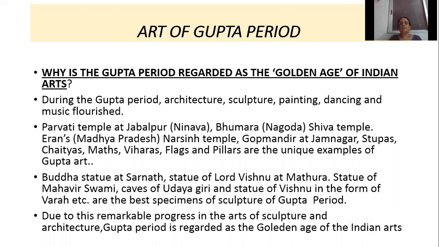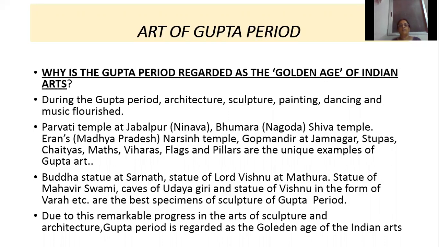Write down in your textbook this question: why is the Gupta period regarded as the golden age of Indian arts? So, which period is known as the golden age of Indian arts? The Gupta period. During the Gupta period, architecture, sculpture, painting, dance, and music flourished. And the art of building temples also developed during the Gupta period.